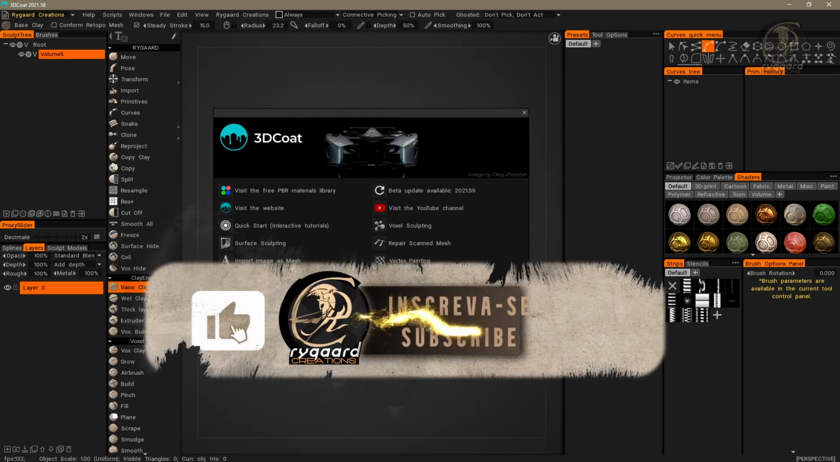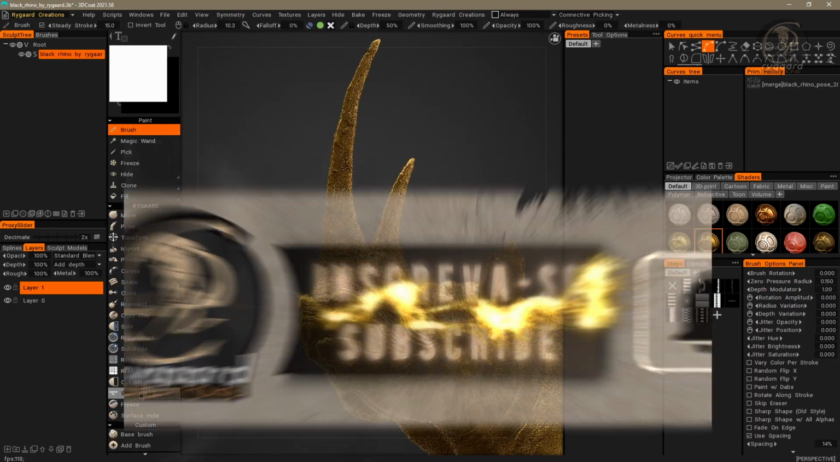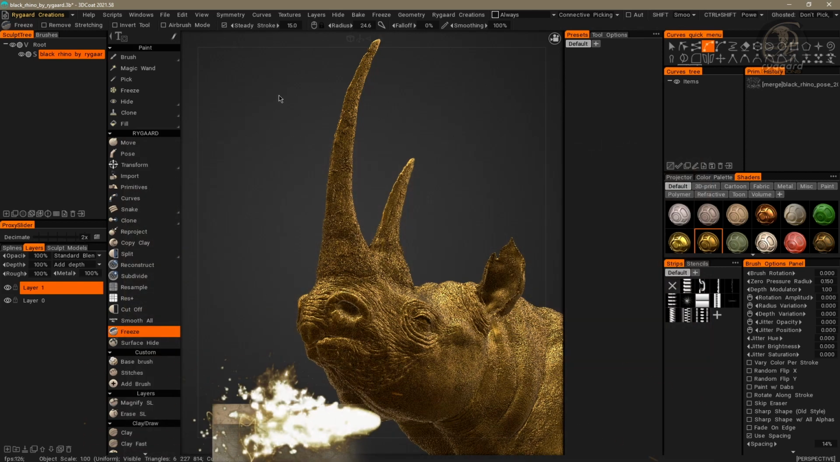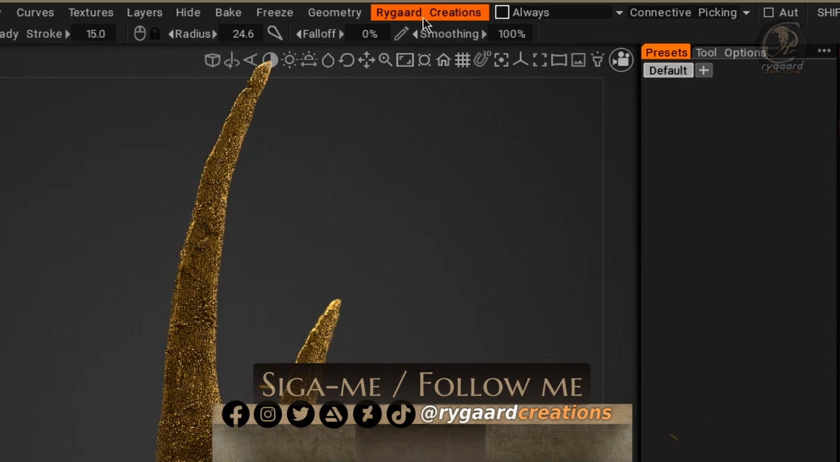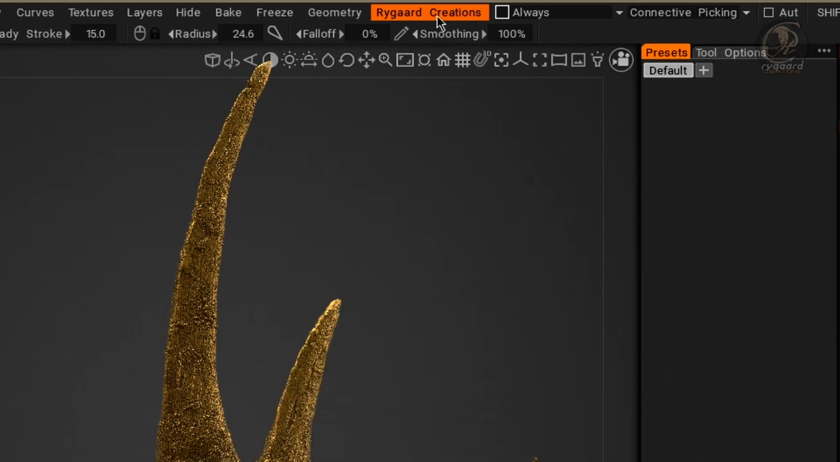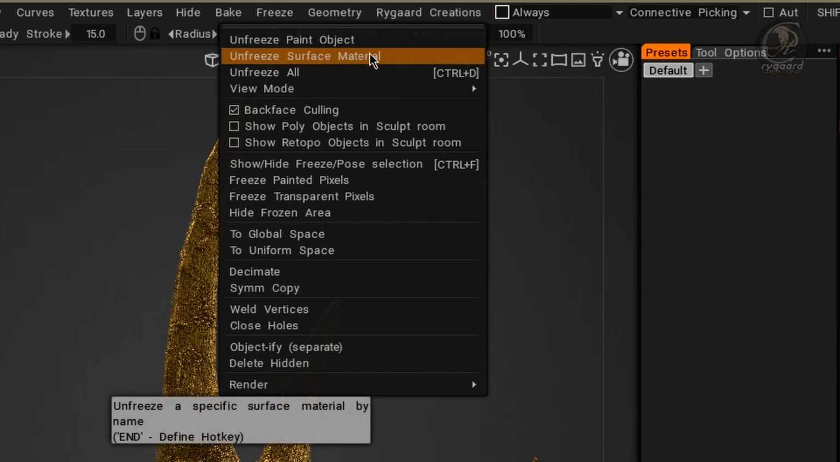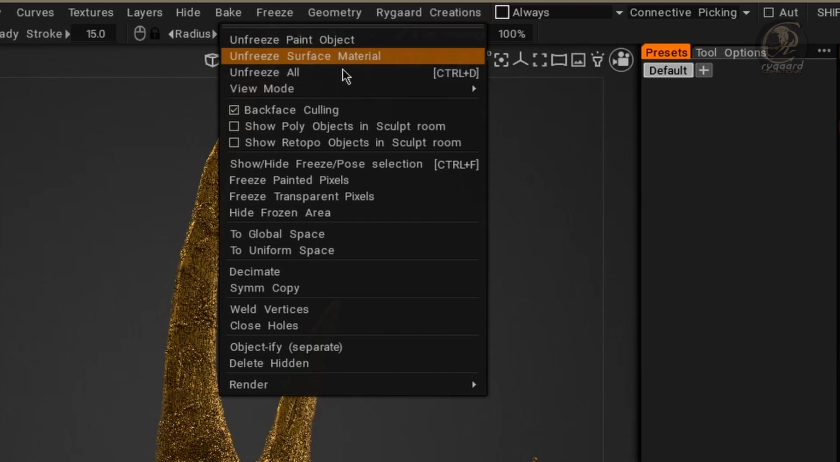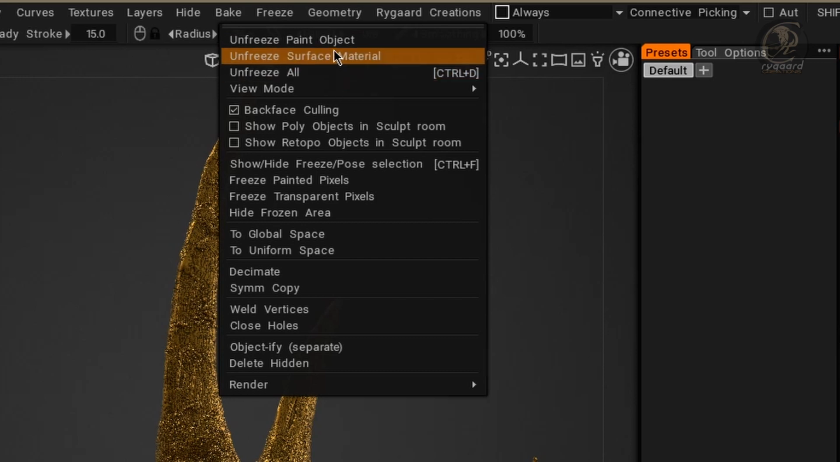Great. Perfect. Inside 3DCoat, I will go back to where I was. And when I go to the Rygaard creations menu, here at the top of the interface, as you can see, I have successfully added the three functionalities of the freeze function, right?